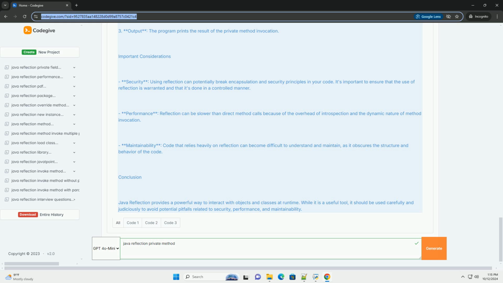Conclusion. Java Reflection provides a powerful way to interact with objects and classes at runtime. While it is a useful tool, it should be used carefully and judiciously to avoid potential pitfalls related to security, performance, and maintainability.